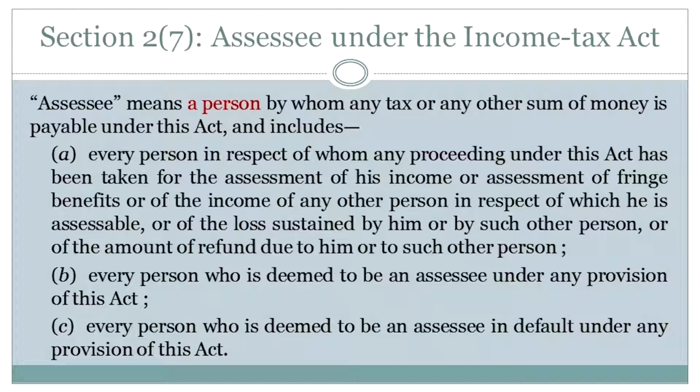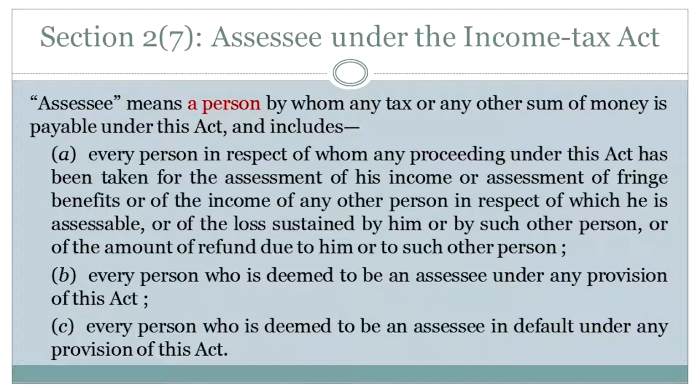What does that mean? Essentially, a proceeding may be taken out against you by the income tax authorities, even though your declared income is only 2,40,000, because they believe your income is actually 5,40,000. Under 2,40,000, you are not required to pay any tax under the IT Act, but a proceeding has been taken out against you, and the income tax authorities have decided to assess you because they believe that you have hidden additional income of rupees 3 lakh from them. And therefore you become an assessee.